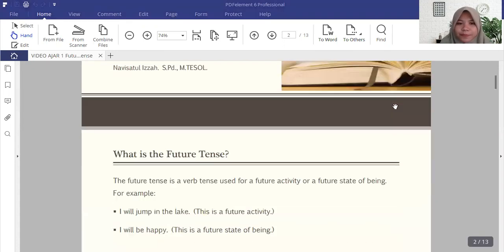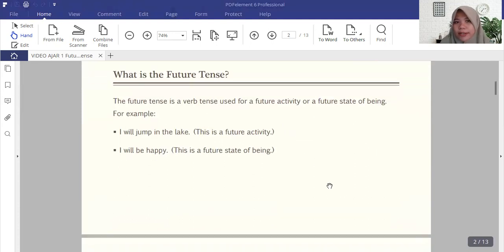So the future tense is a verb tense used for a future activity or a future state of being. So for example, if it is used as a future activity, I will jump in the lake. So if you see here, there is an activity, that is jumping in the lake.